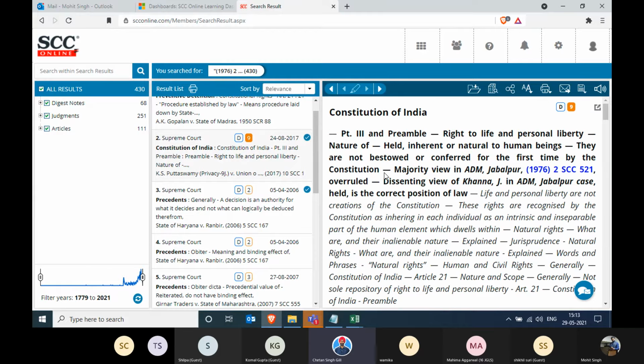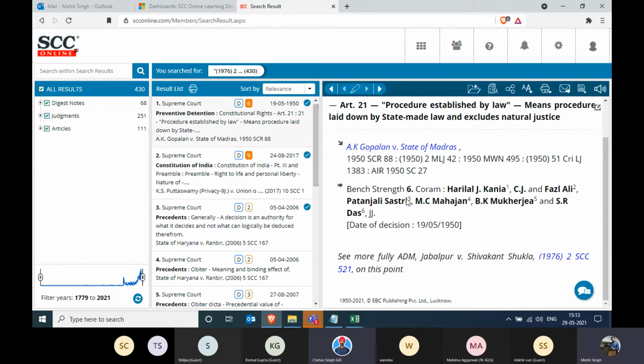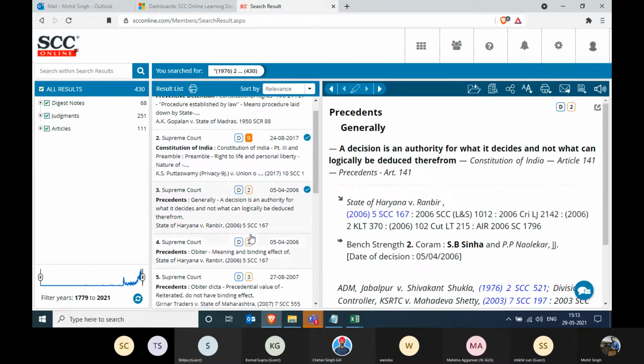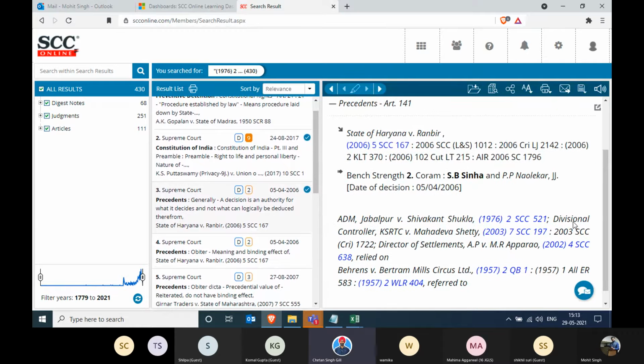But Mohitji, can you please stay on the first one? Thank you. So it says, while you're reading AK Gopalan case, you should also refer to this, on this point, you should also refer to ADM Jabalpur case. This is an editorial remark. Let's go to the third entry. Now, if you can see this, it says ADM Jabalpur was Shivkant Shukla and other cases all were relied on. Let's go with the fifth one.